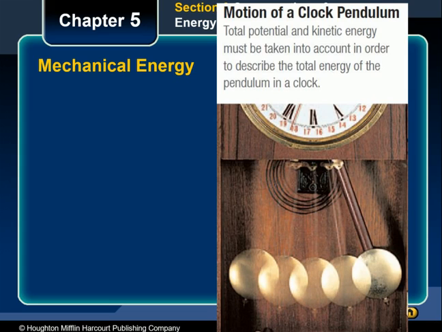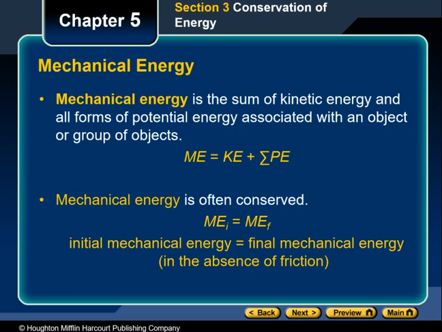Analyzing situations involving kinetic, gravitational potential, and elastic potential energy is relatively simple. Unfortunately, analyzing situations involving other forms of energy, such as chemical potential energy, for example, is not as easy. We can ignore these other forms of energy if their influence is negligible, or if they are not relevant to the situation being analyzed.